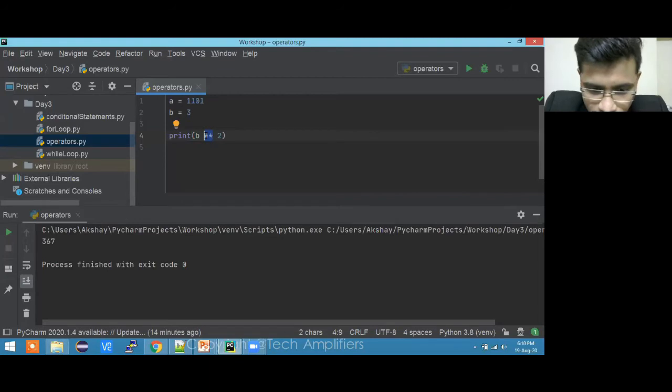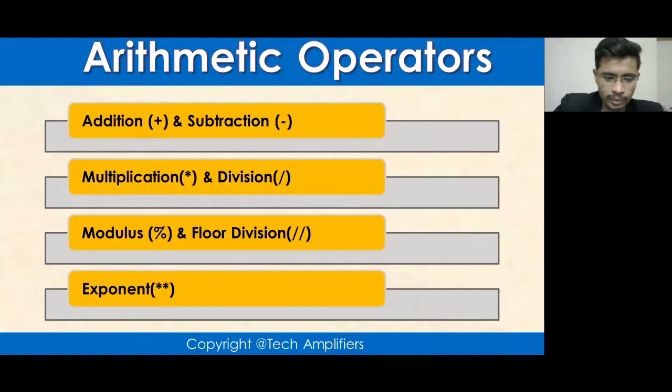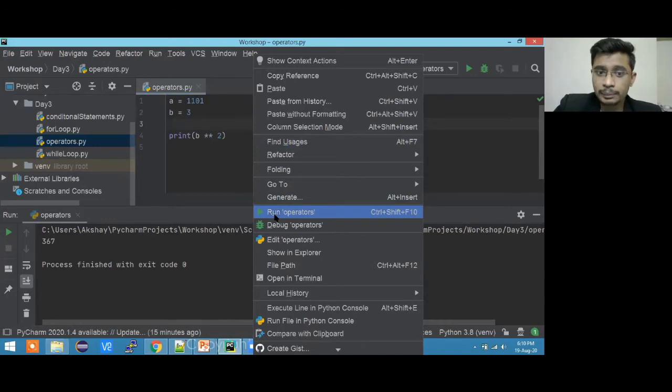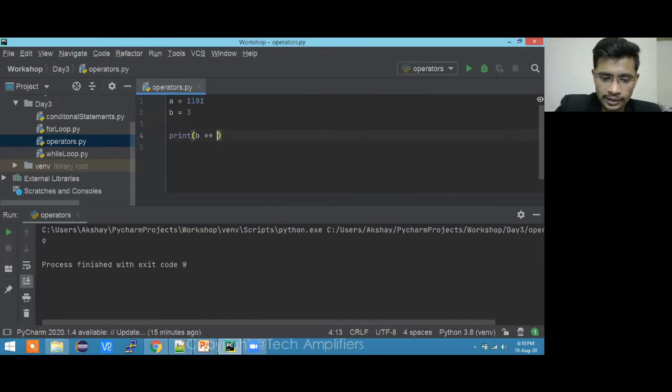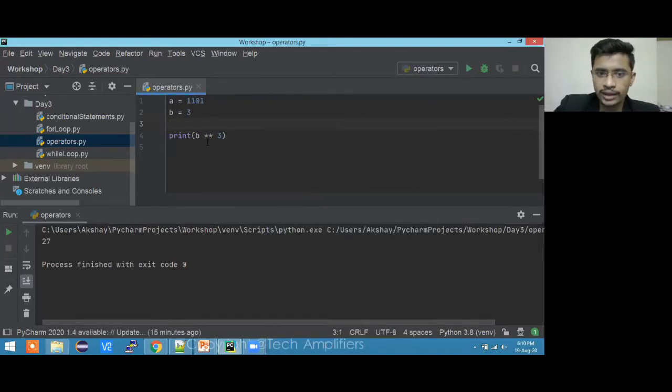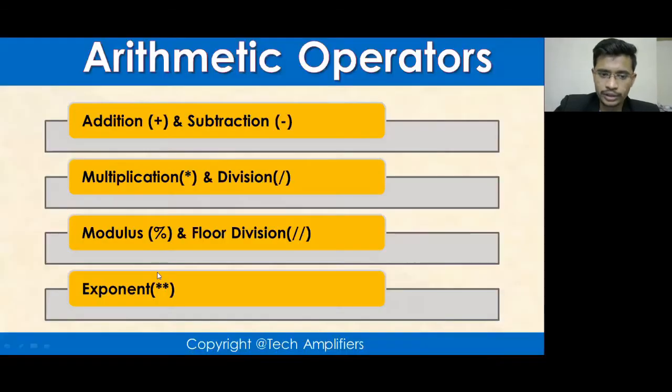There is no such operation like this in Python; in mathematics we write it differently, so that will not work here. This operator has its own significance, and it will give us the exponent. If I run this, what is b? b is 3. 3 to the power 2 is 9. If I change it to b to the power 3, 3's cube is 27. So this double asterisk gives us the exponent, the power of any variable. Clear?